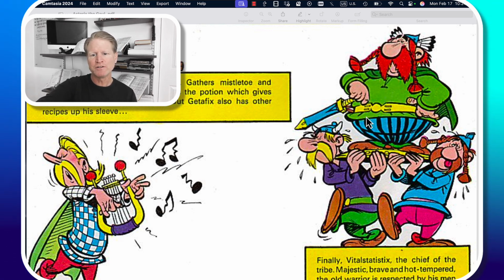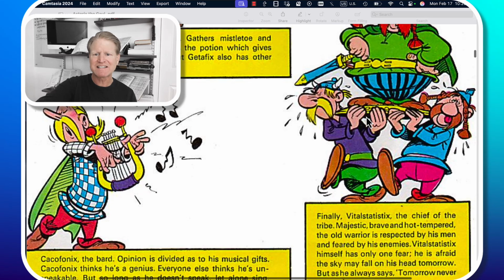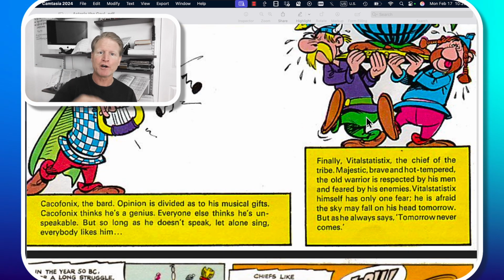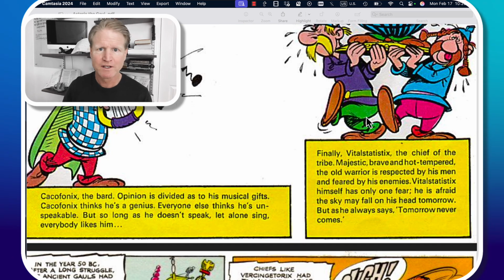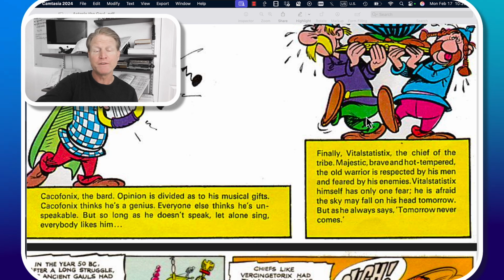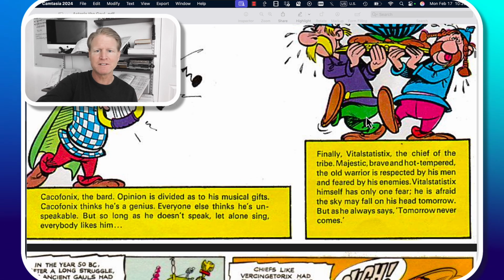So it's a play on words. Vital Statistics sounds like an ancient Gallic word. It sounds like a word from ancient Gaul, but it really isn't. And it's the name of the chief of the tribe. And he would be in charge of the statistics in the village. Of course, no one in the village is all that brilliant. They're kind of silly characters, but were he in charge of the statistics in the village, he would be in charge of the vital statistics.